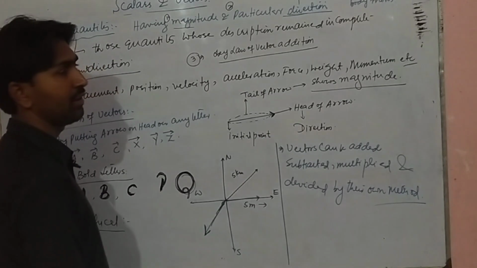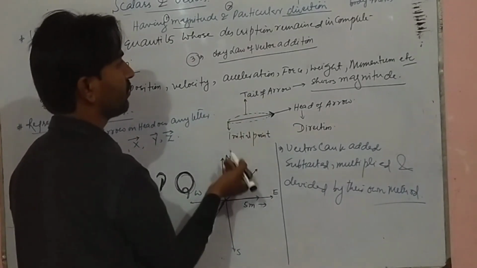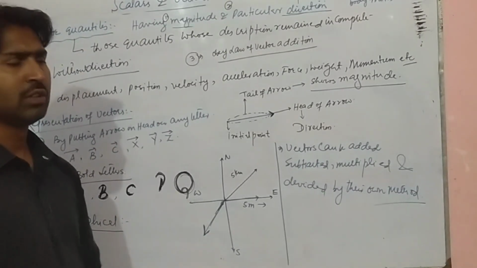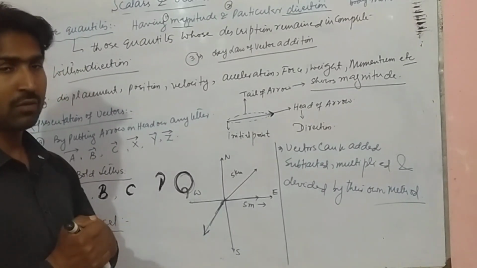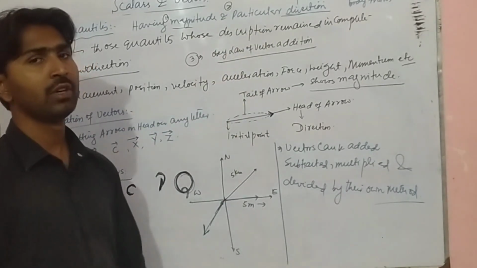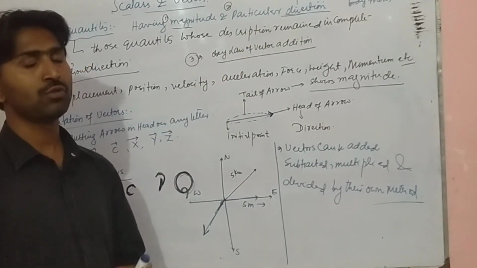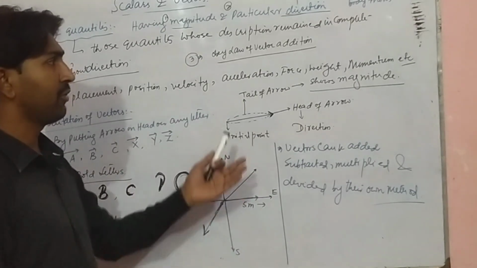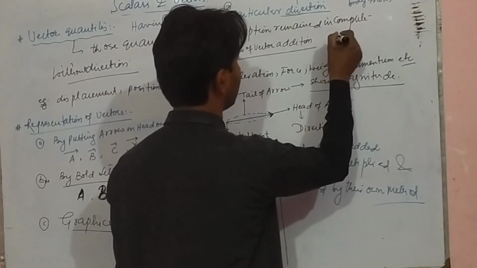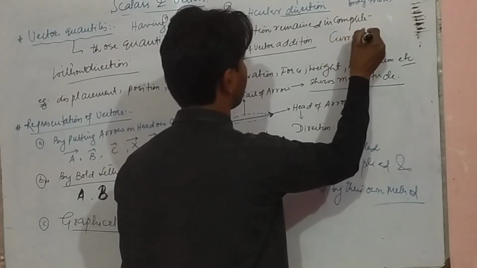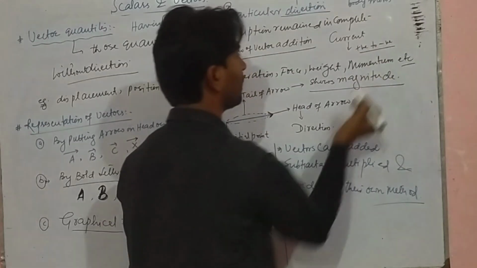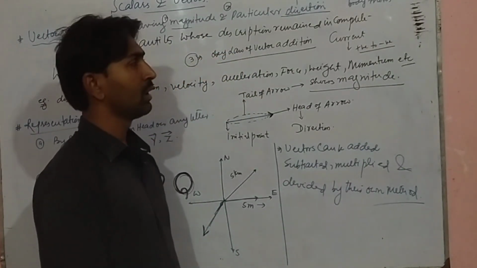Basic law of vector addition. What is the basic law of vector addition? That is the parallelogram law of vector addition. So for being a vector quantity, these 3 conditions must be met. Let's say current: if we talk about the current, it moves from the positive to the negative terminal of a battery.